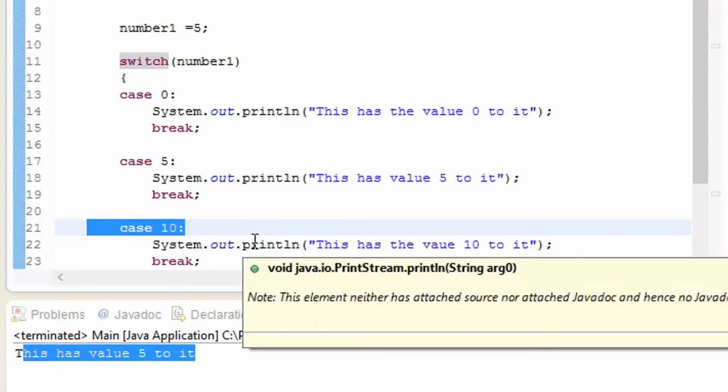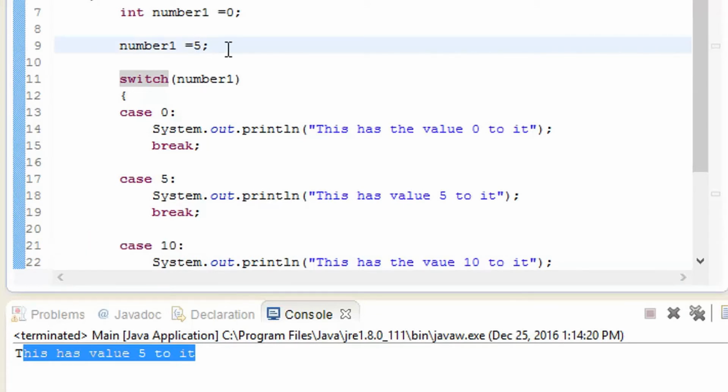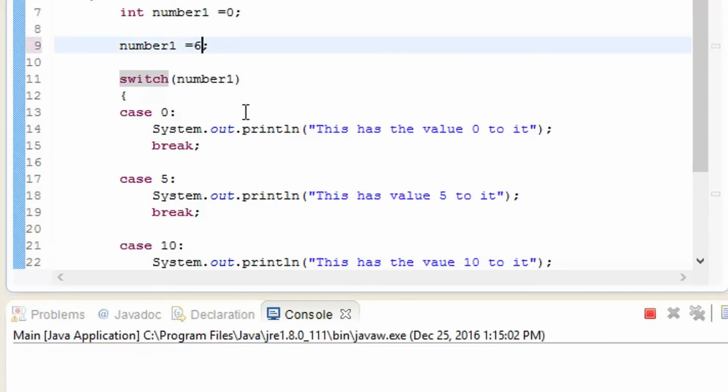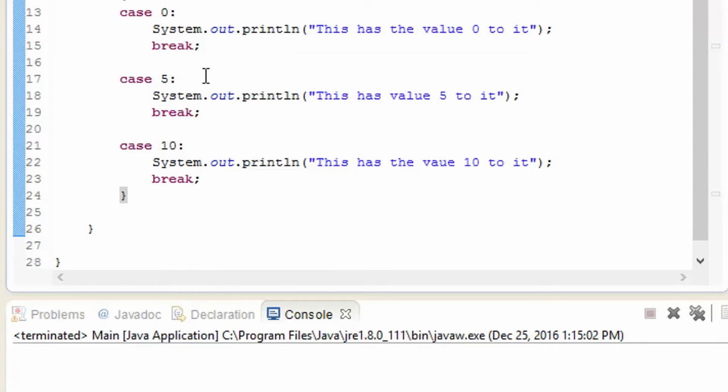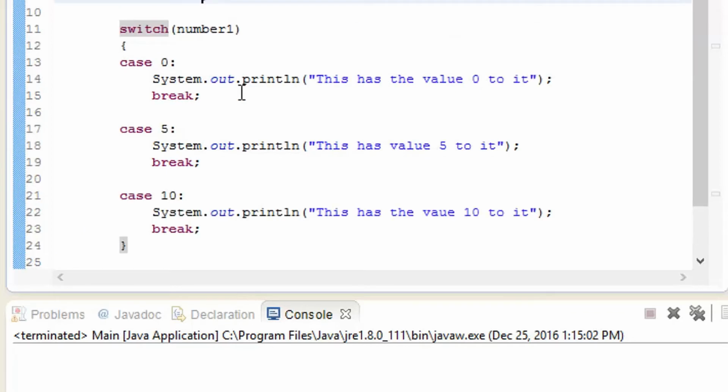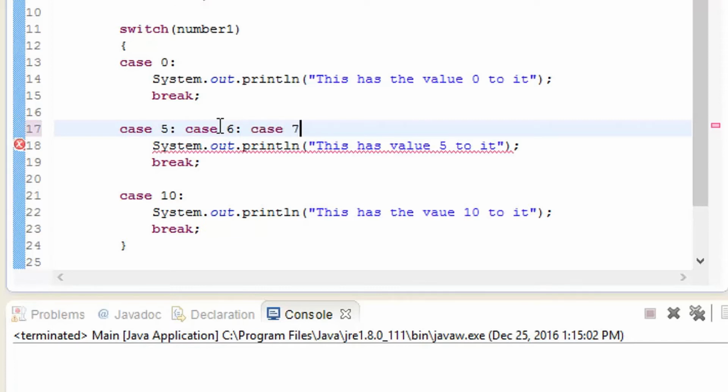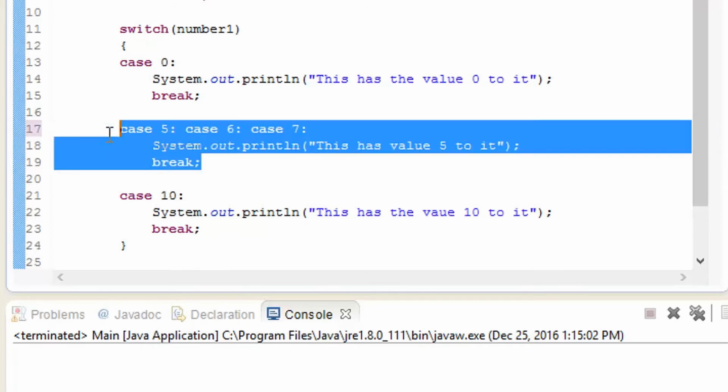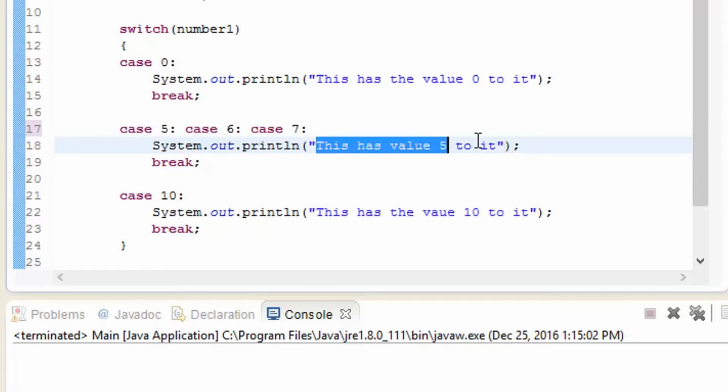So there will be a case, for example, where I give it a value, for example 6, and I'm going to play it. There is no case 6 in it. So how is it going to find out that case 6 is not there? There is one shortcut: we type 6 and then a colon, then case 7 and a colon. So if I add 6 or 7, it is going to execute this piece of code and give the value 5.